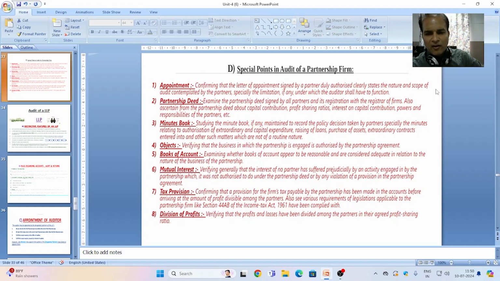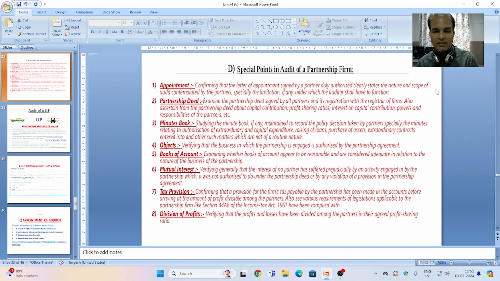Objects: verifying whether the business in which the partnership is engaged is authorized by the partnership agreement or not. So the objects of the partnership firm should always be checked by the auditor. Next, books of accounts. Examining whether books of accounts appear to be reasonable and are considered adequate in relation to the nature of the business of the partnership.